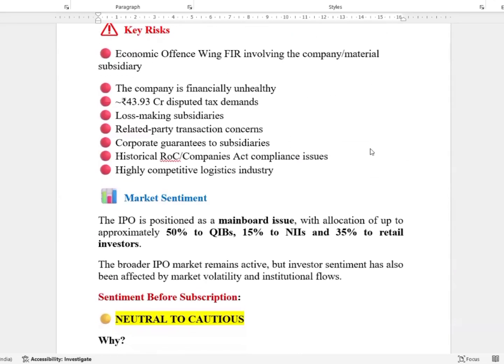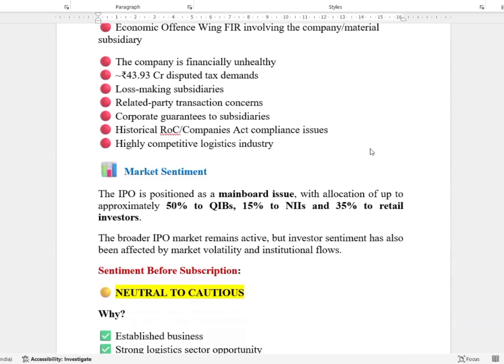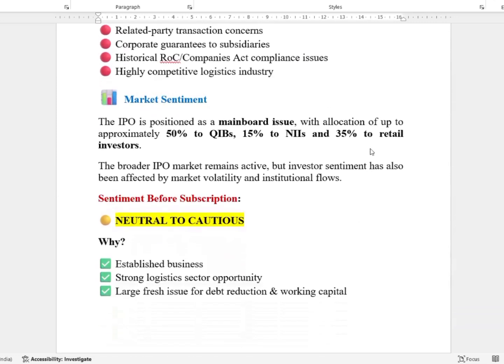Key risks. Economic offence FIR involving the company's material subsidiary. The company is financially unhealthy. Nearly 43.9 crore of disputed tax demands are there. Loss-making subsidiaries, related party transactions concern, corporate guarantees to subsidiaries, historical ROC Companies Act compliance issues, and a highly competitive logistics industry.